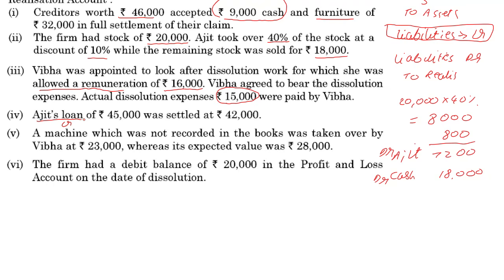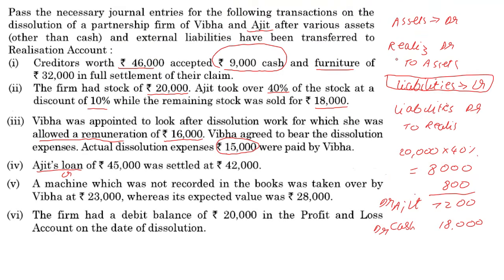Remember, just because Ajit is a partner, all right, I'm going up. Yeah, Ajit is a partner in the firm. He's given a loan. But remember, dual entity, the business and the business person are separate. When the partner is giving a loan, it is just like any outsider is given a loan.